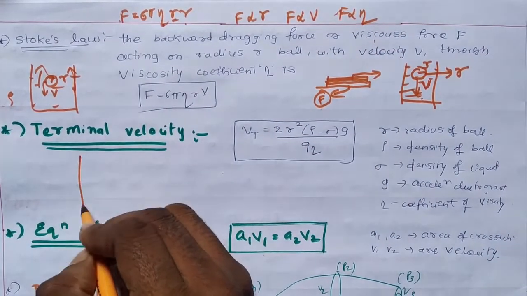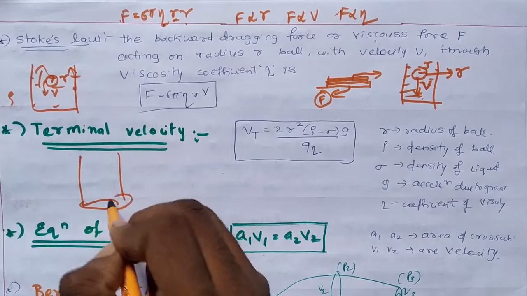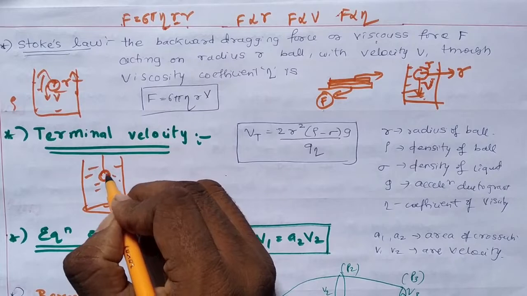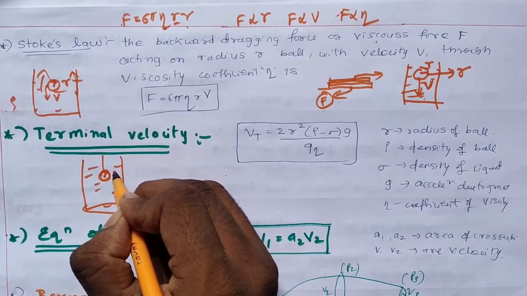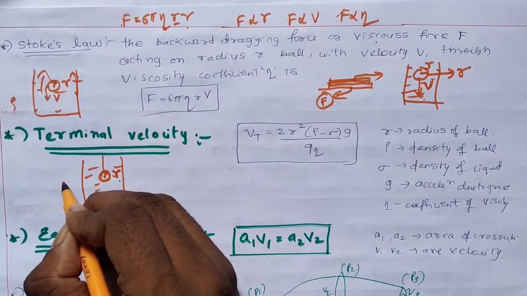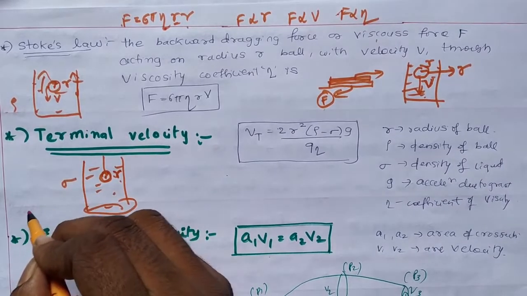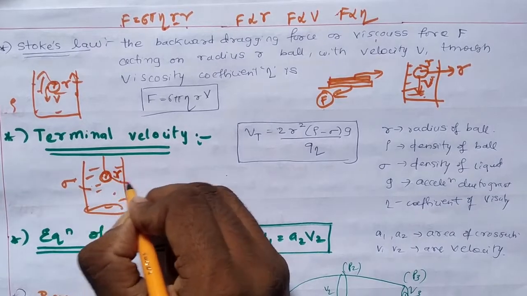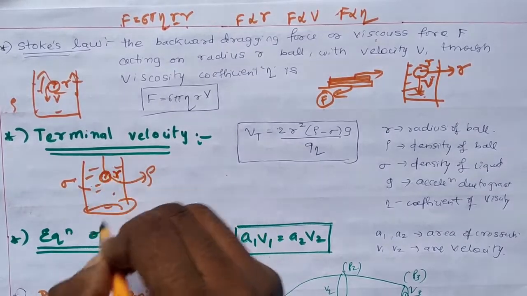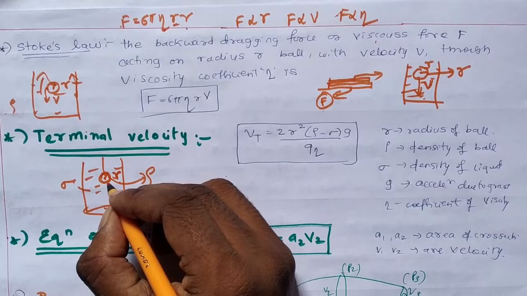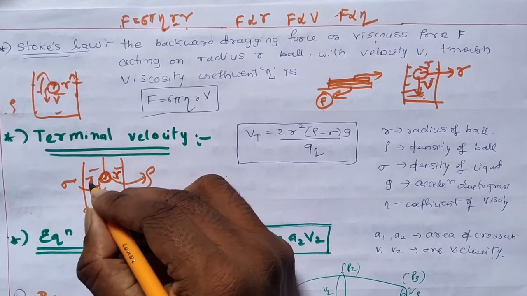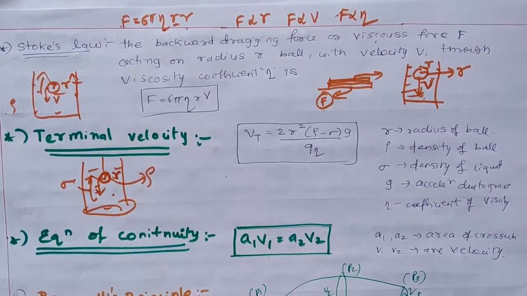Terminal velocity. It is nothing but, suppose you have a long well completely filled with water, and you throw a spherical ball whose radius is r and its density is rho, and the density of the liquid is sigma. After a certain time, the downward weight of the ball and the upward viscous force of the liquid both become equal.